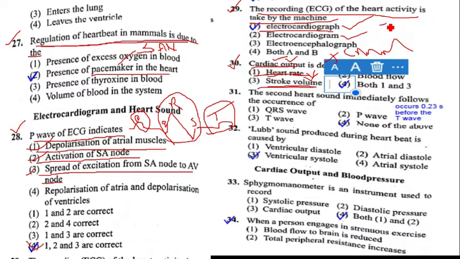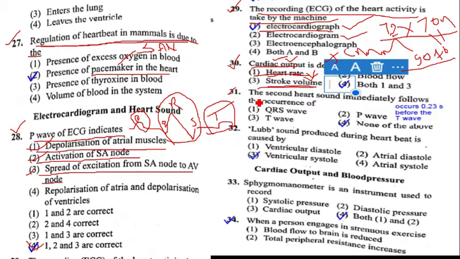How can we get the cardiac output? Heart rate into stroke volume. Heart rate 72 beats and stroke volume commonly 70 ml. Then we get the cardiac output, that is 5040 ml, meaning approximately 5 liters of blood can be pumped by each ventricle for 1 minute.